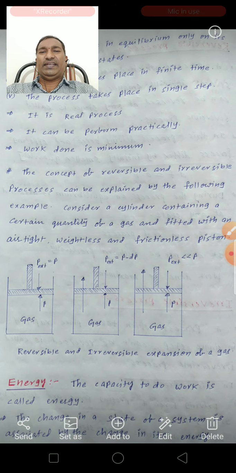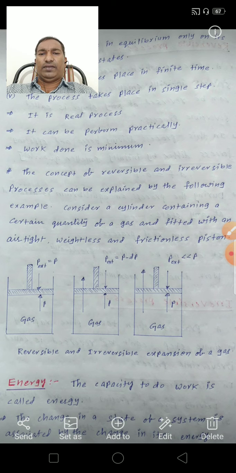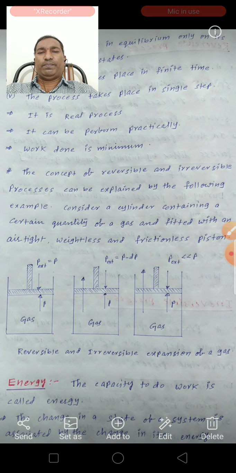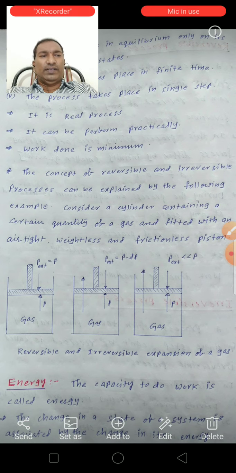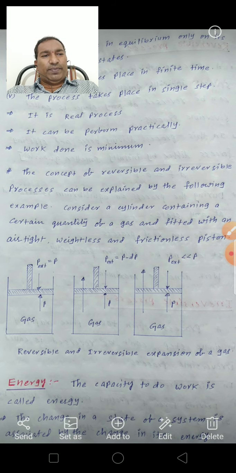Next point, it is a real process. It can be performed practically. In irreversible reactions we get the minimum amount of work, so the work done is minimum. So these are the irreversible processes.